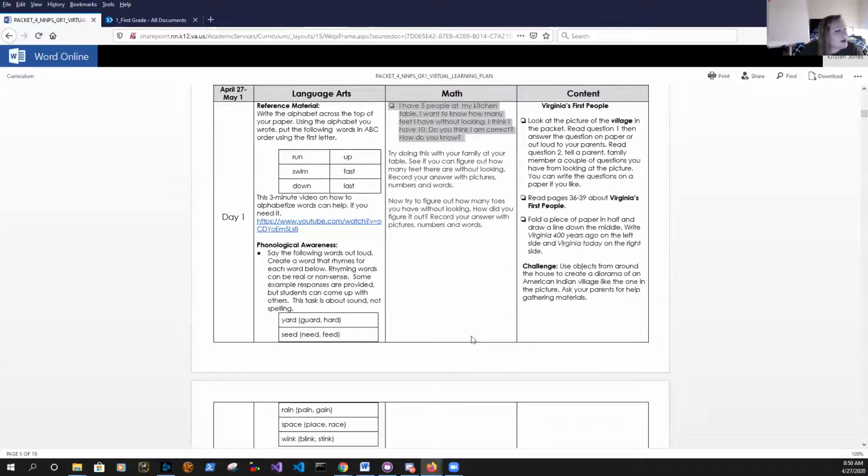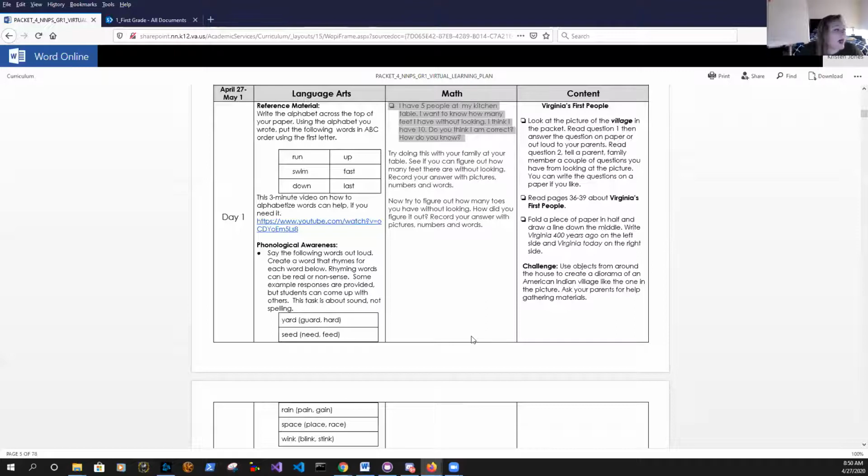Then it says, try doing this with your family at your table. See if you can figure out how many feet there are without looking. Record your answer with pictures, numbers, and words. That's how you're going to solve it, just like we did. Pictures, numbers, and words to show your thinking. Now try to figure out how many toes you have without looking. How did you figure it out? Record your answer with pictures, numbers, and words.